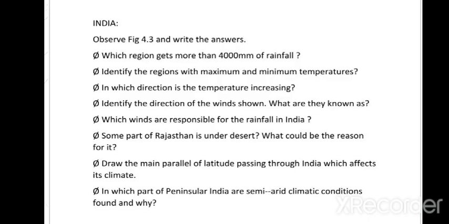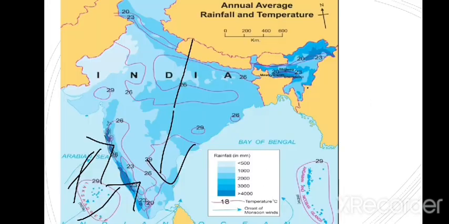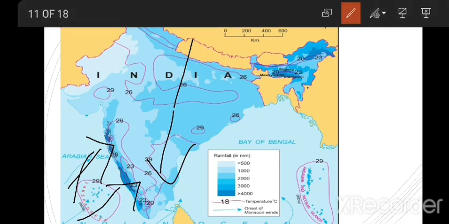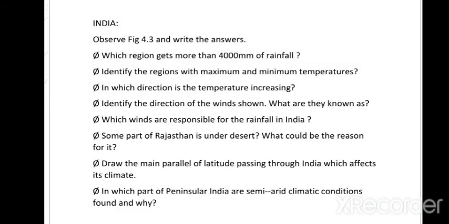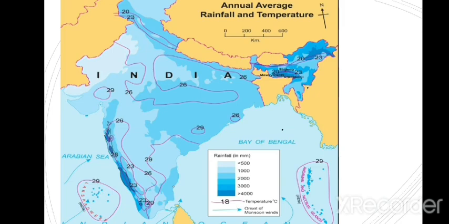Okay. Next question is, which wind is responsible for the rainfall? The same wind, the southwest monsoon wind. Okay. Next is, some part of Rajasthan is under desert. What could be the reason for it?